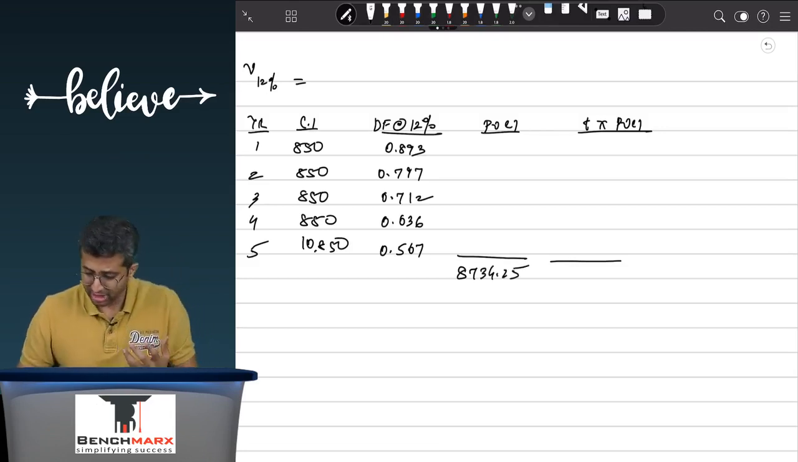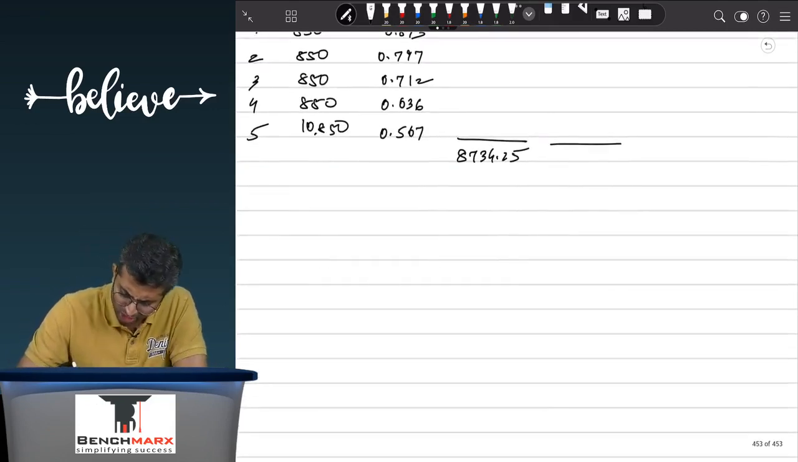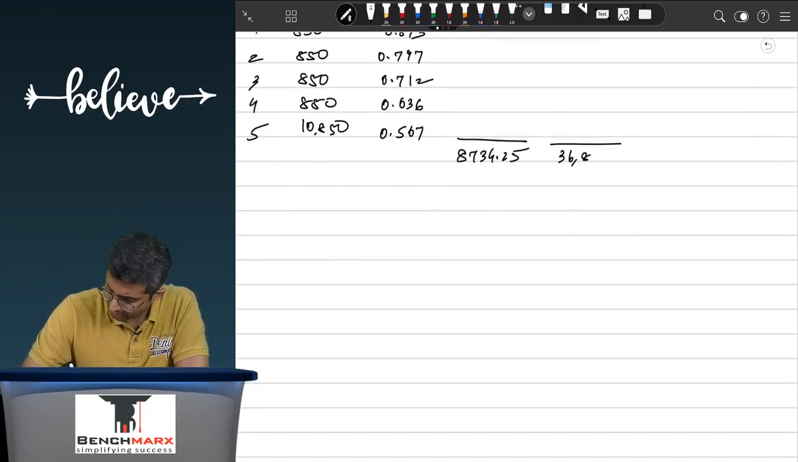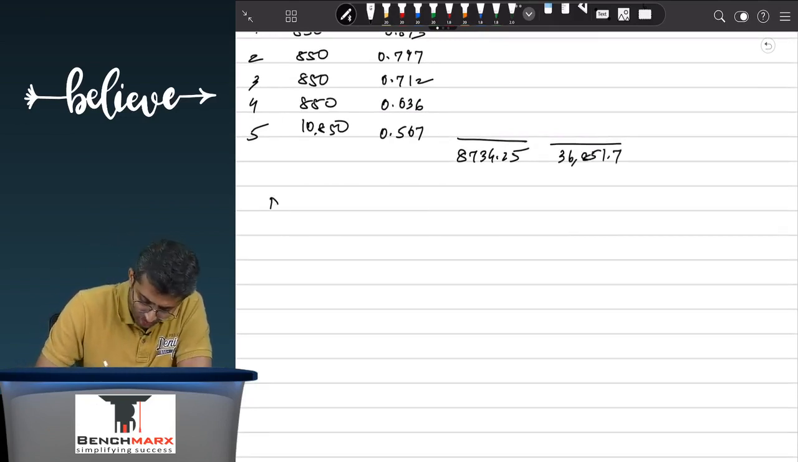8734.25. Acha, if I want to find the duration as well, I will say 850 into 1 into 0.893 plus, 2 into 850 into 0.797 plus, 3 into 850 into 0.712 plus, 4 into 850 into 0.636 plus, 5 into 10,850 into 0.567 plus MRC. So this is around 36,851.7, and hence if I want to find the Macaulay duration at this point, this will be 36,